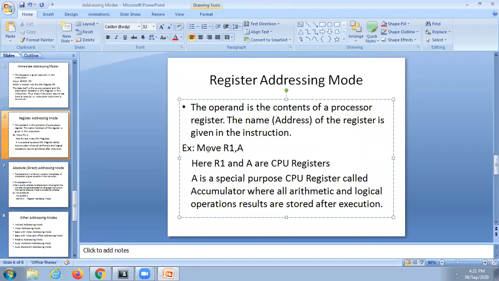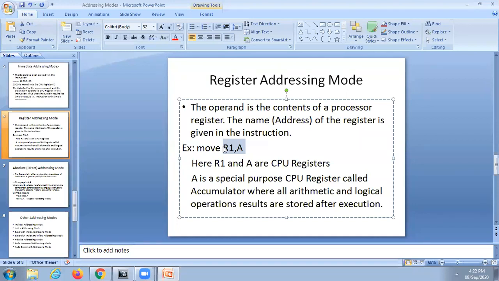MOVE is the instruction, followed by two operands. Those operands are R1 and A, or it may be R2 also. It need not be A, it may be anything: R1, R0, or any Rn. These two operands are CPU registers. Always in the register addressing mode, both operand 1 and operand 2 are CPU registers.